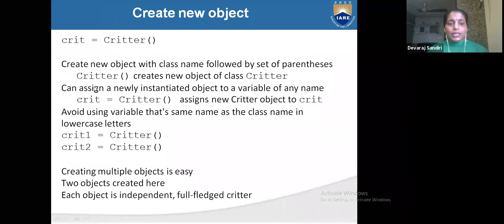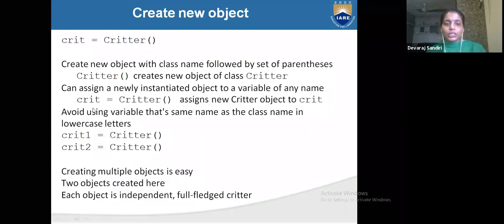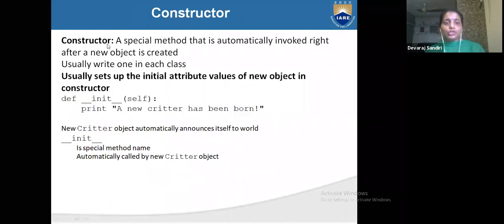See, to create a new object, use the class name followed by the constructor call. Creator is equal to Creator, Creator1 is equal to Creator. So here you are assigning a new object for each. So what is a constructor? I already explained this one. We are only going over it overall, because I will explain the program, so I am recalling what is what.